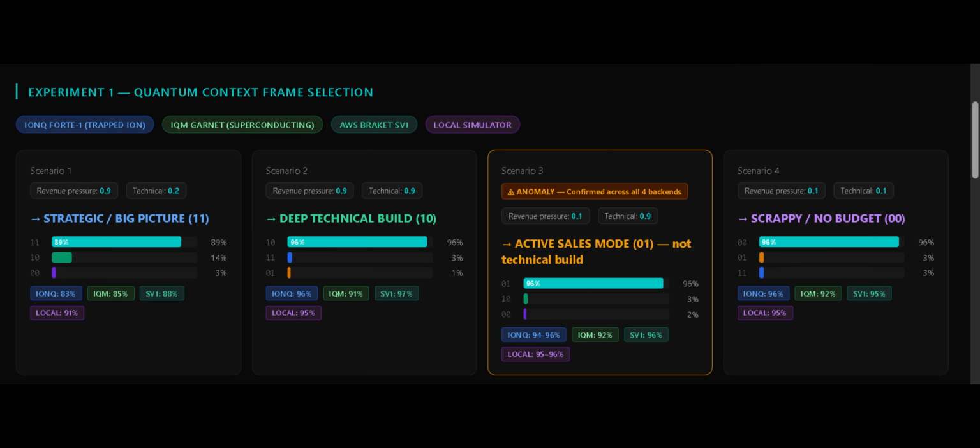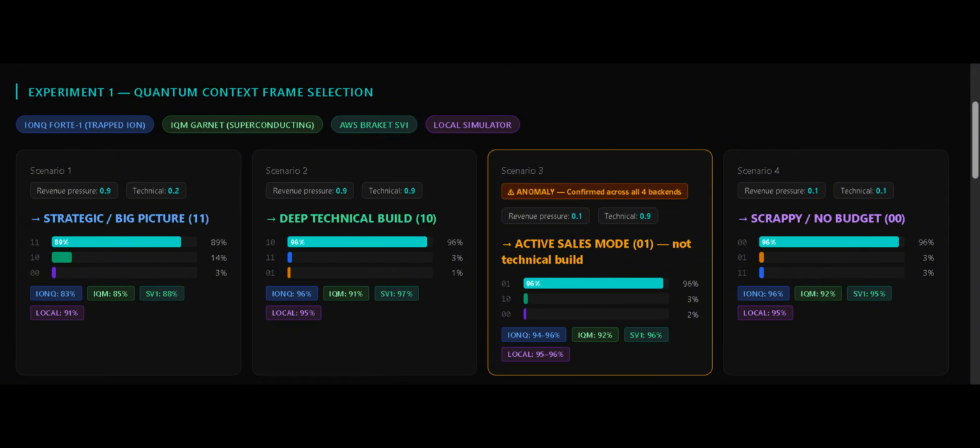Experiment 1 is the context frame selector. The circuit encodes 2 business signals, revenue pressure and technical focus, and collapses to one of 4 operating modes. Scenarios 1, 2, and 4 behave exactly how you'd expect. High revenue pressure pushes towards strategic or technical build depending on what else is high. Low, everything lands on scrappy. Clean, intuitive results.